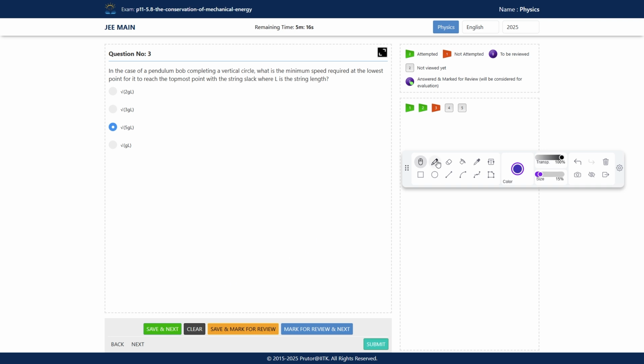Because we know that during circular motion, when a bob moves like this, there are two forces. First, tension that acts along the string towards the center of the circular path, and second one is the vertical force due to gravity, that is mg.